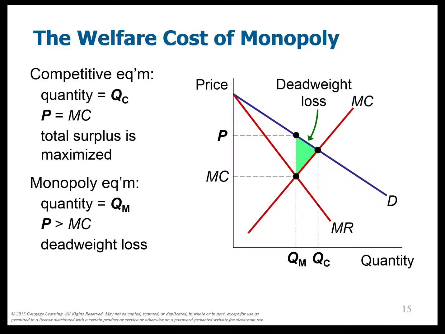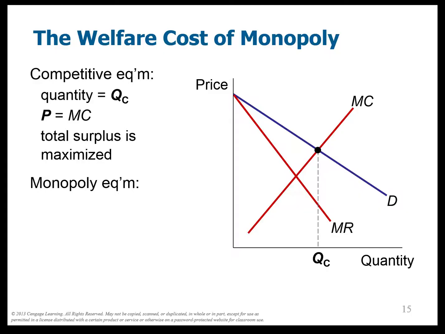So there's this thing called a deadweight loss. Remember, if you think back to the consumer surplus chapter, let's go back a couple of slides actually. In the perfectly competitive equilibrium, the consumer surplus was this right here, right? That was that much, and then the producer surplus was this much right here, and then all the total surplus that could be gotten was gotten.